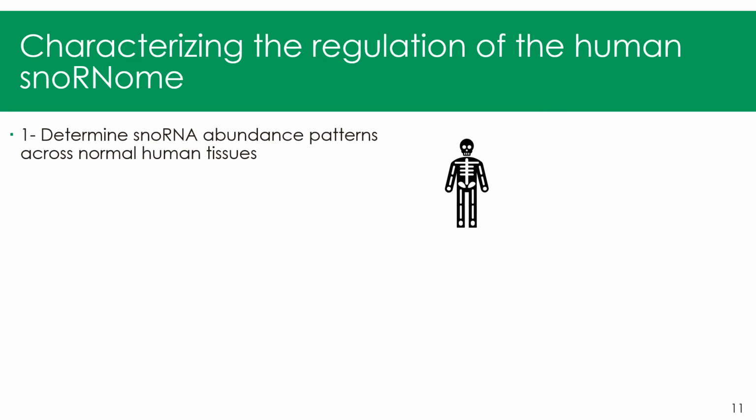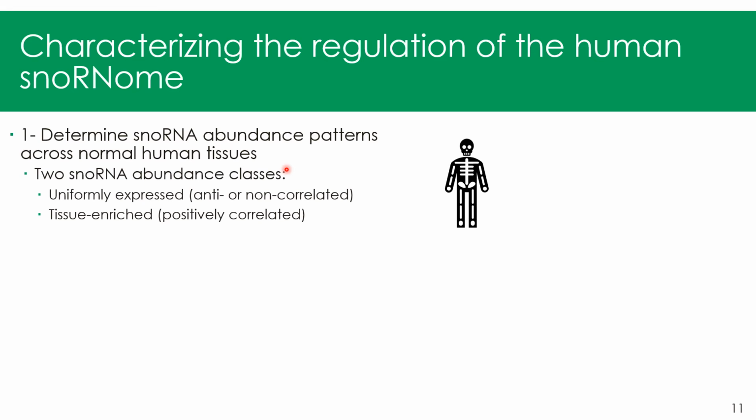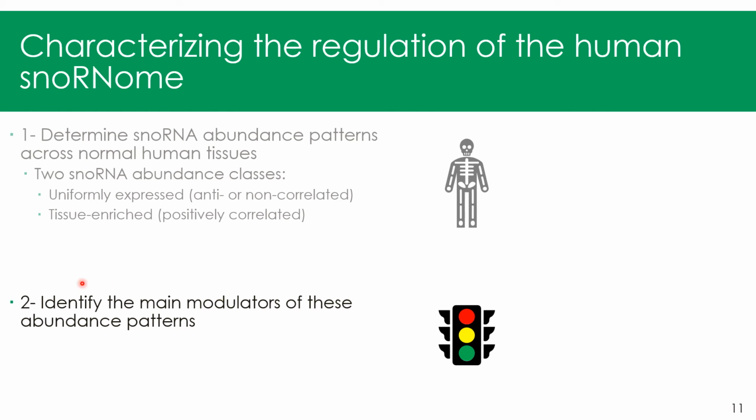So this ends the first part of my talk. What I want you to remember here is that in normal human tissues, we have two snoRNA abundance classes. The first one is the majority, uniformly expressed snoRNAs, which are mostly anti or non-correlated with their host gene abundance. And the second one is tissue-enriched snoRNAs, which are mostly positively correlated with their host gene. Now for the second part of my talk,